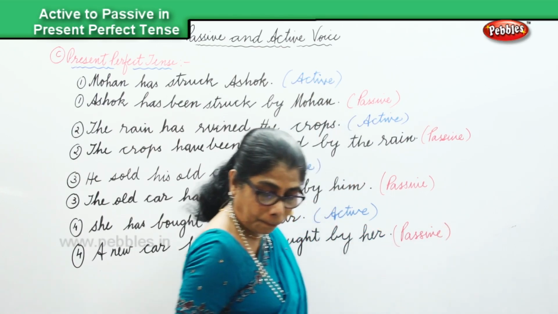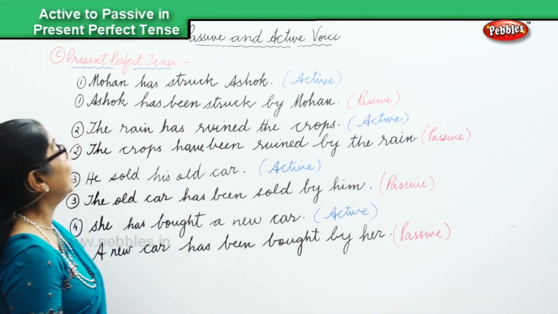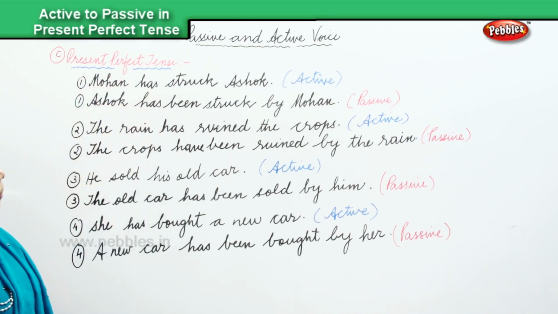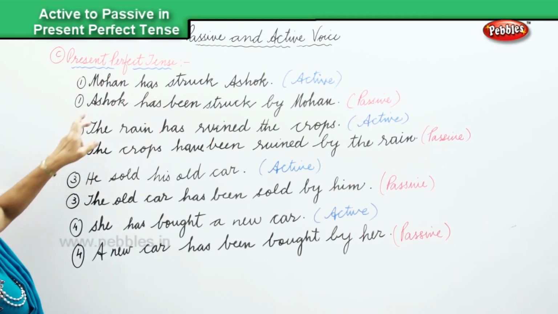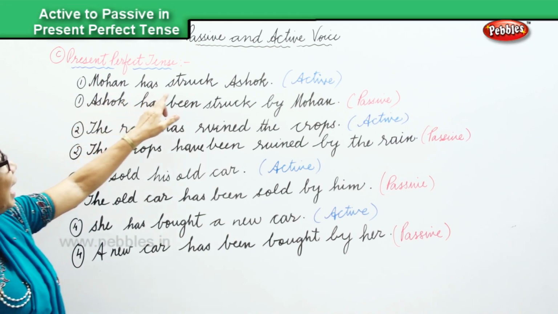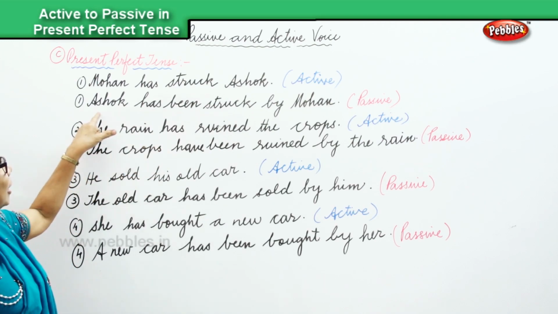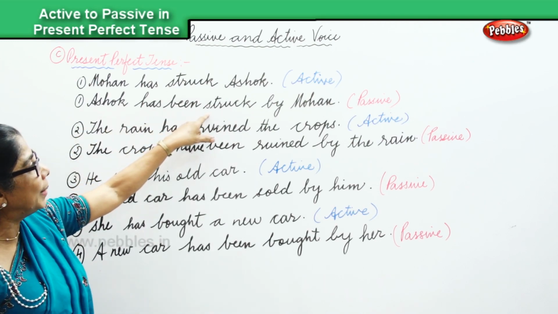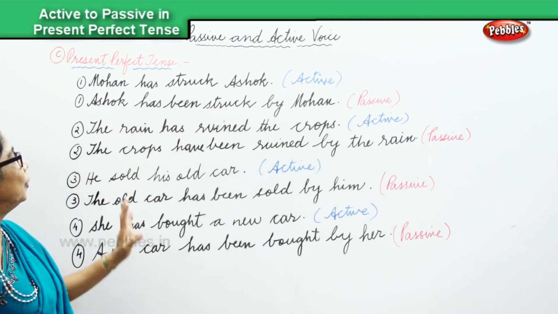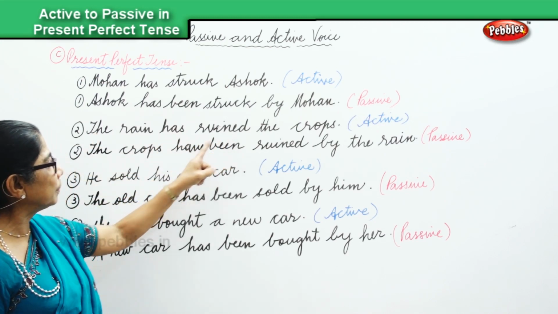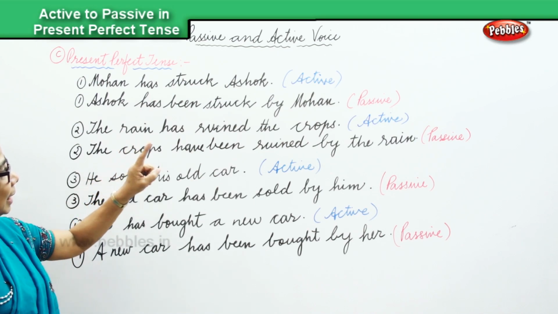Now, we are looking at the present perfect tense changing from active to passive. Let's look at the 4 sentences. First, Mohan has struck Ashok, that's active. Ashok has been struck by Mohan, passive voice. The rain has ruined the crops, that is the active.